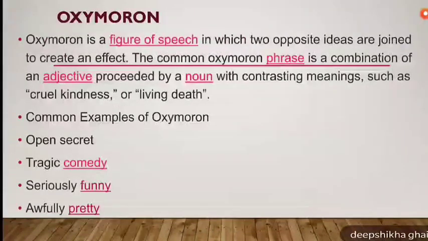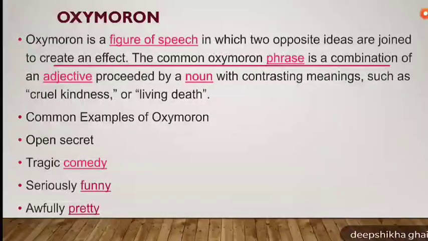Let's see the other literary device, oxymoron. Oxymoron is a very interesting literary term. In this, we generally take two words or a pair of words, and each word is in contrast to the other. Oxymoron is a figure of speech in which two opposite ideas are joined to create an effect.